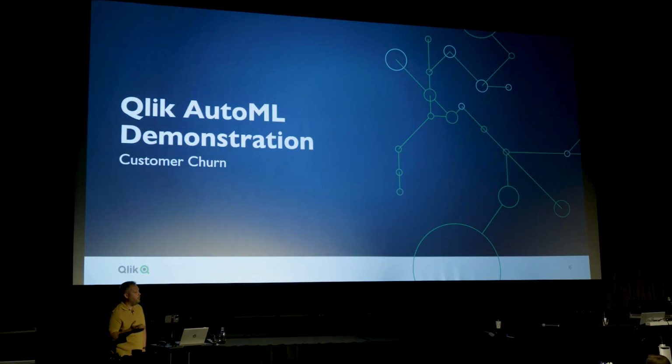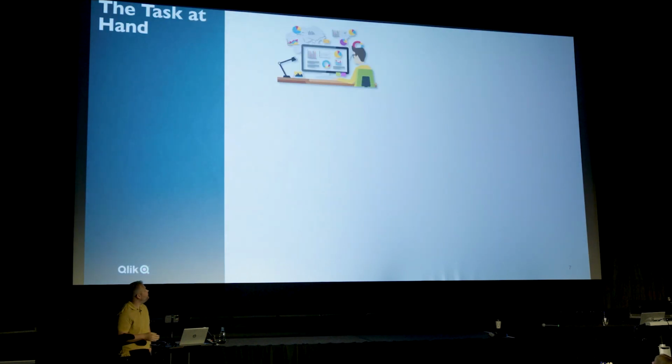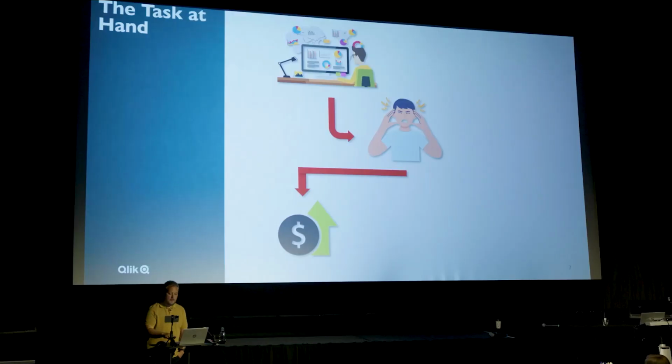So, what I'm going to do now is demonstrate to you Qlik AutoML using a customer churn example. Let me just set the scene, the task at hand. I'm a business analyst for a mobile phone provider, and I've been asked to understand why our customer retention and our churn has increased by 20% year on year. Now, the customer team, our domain experts, believe that this is all purely down to price increases, inflation driving customers away. They're pretty certain on that.